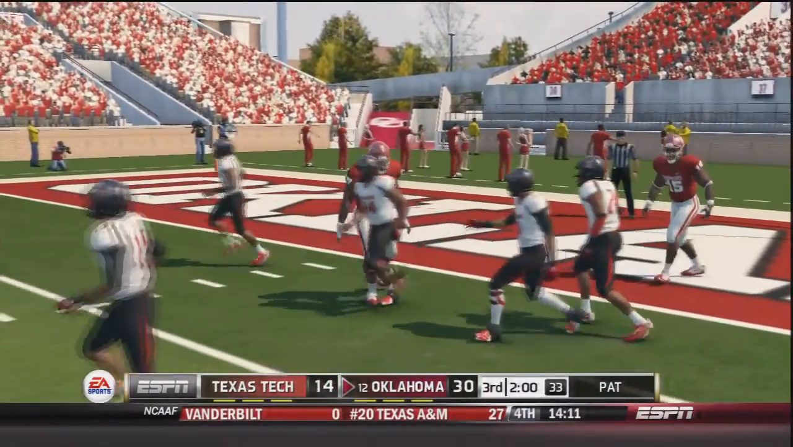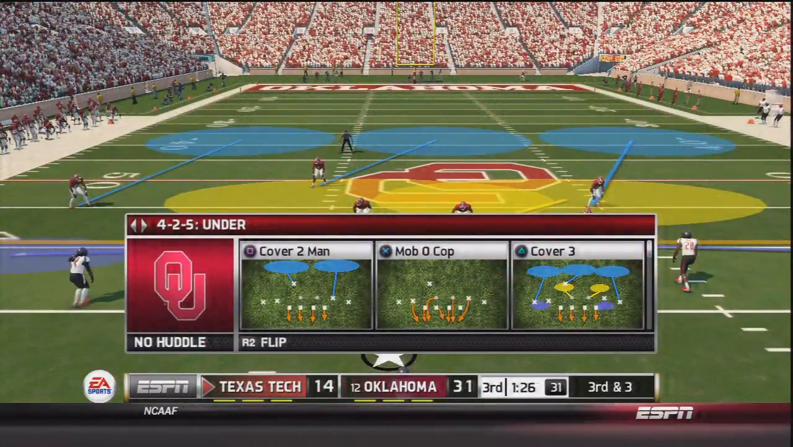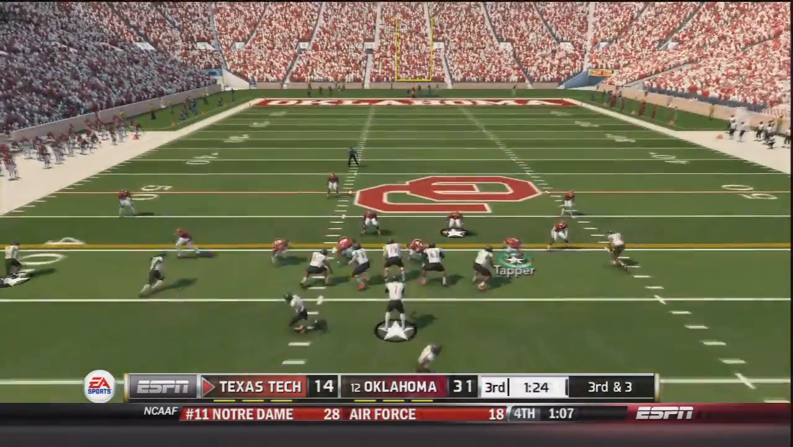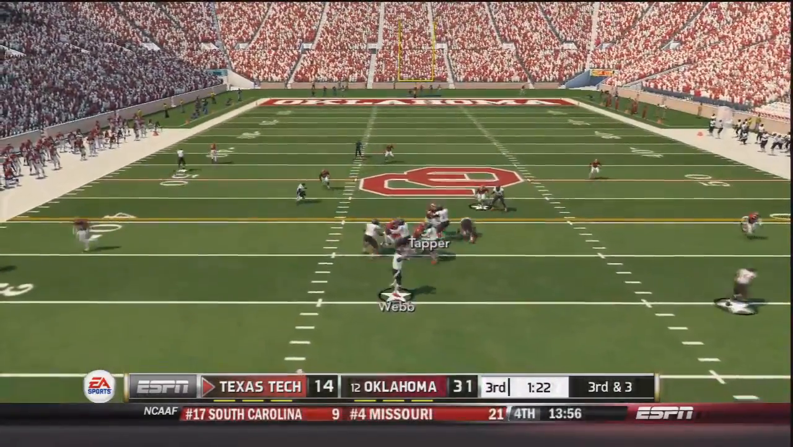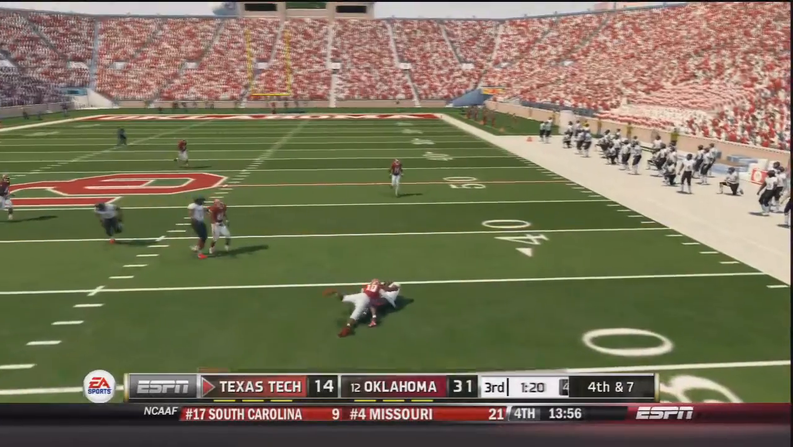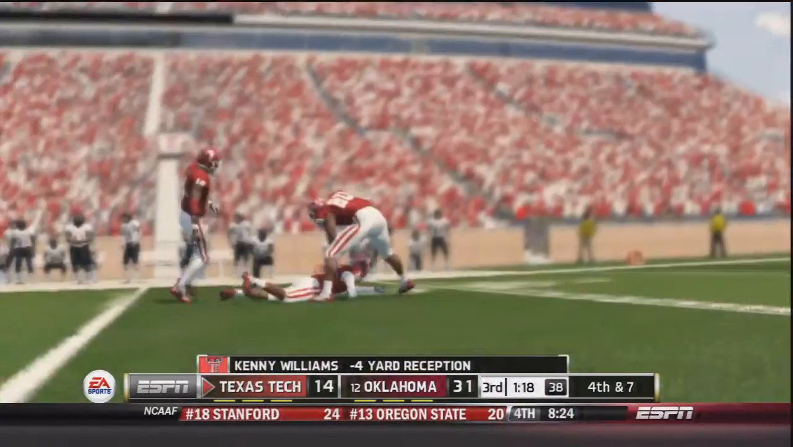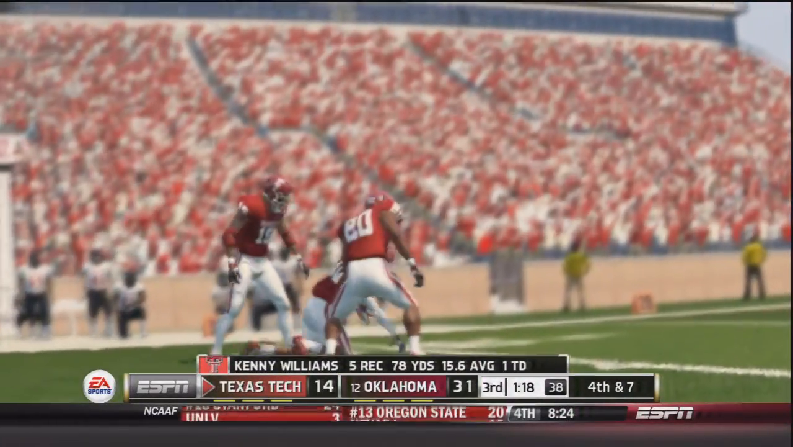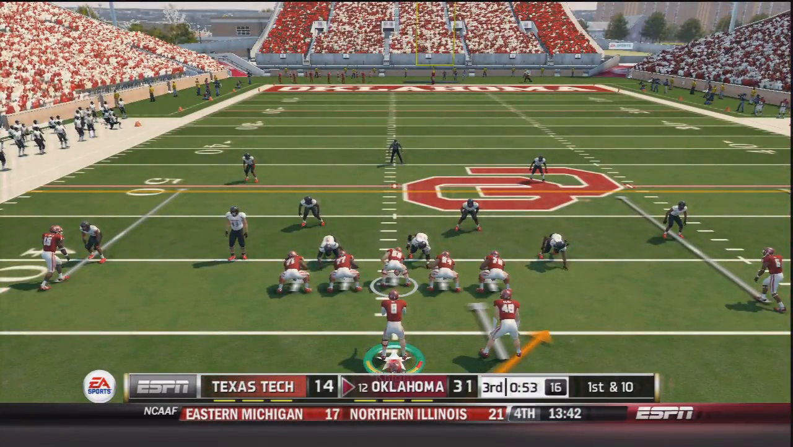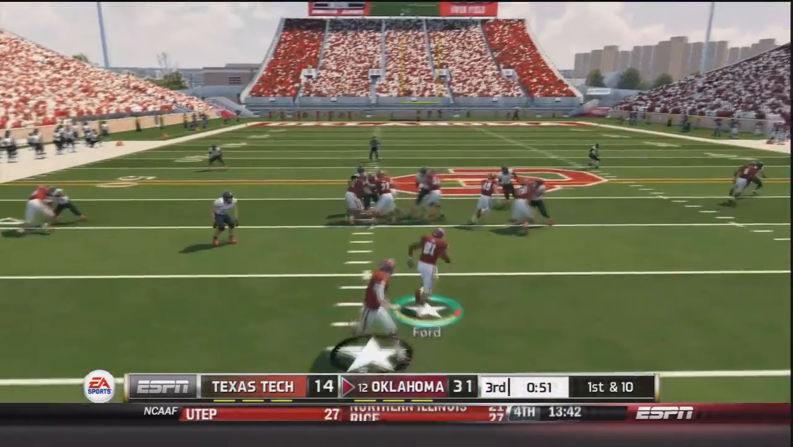And like I said in the beginning, every game is a must-win for OU. So this is huge right now. 3rd and 3, Webb drops back. Webb throws, and that's going to be caught by Williams, but he is immediately tackled by Quentin Hayes. And that will bring up 4th and 7 for Texas Tech, as they would go 3 and out and give the ball back to OU.